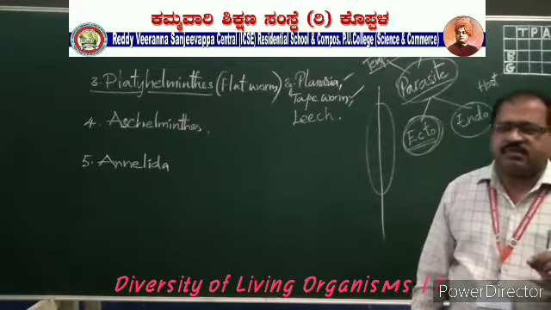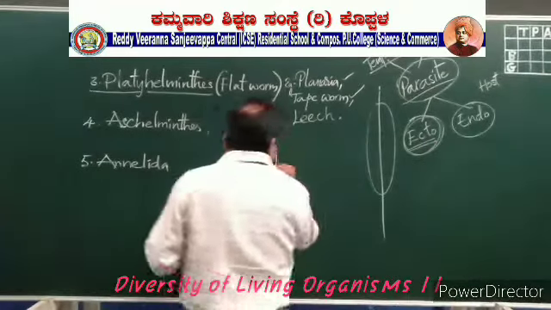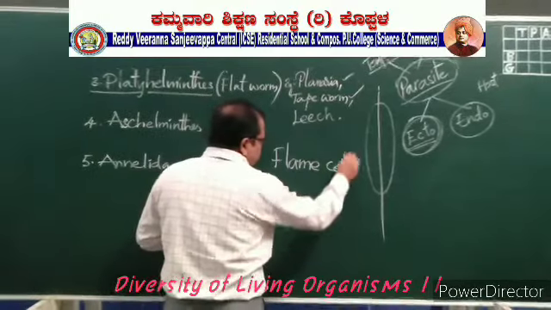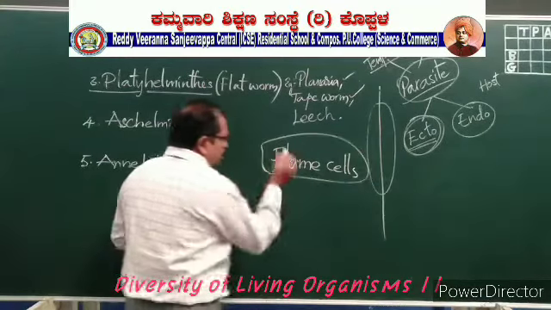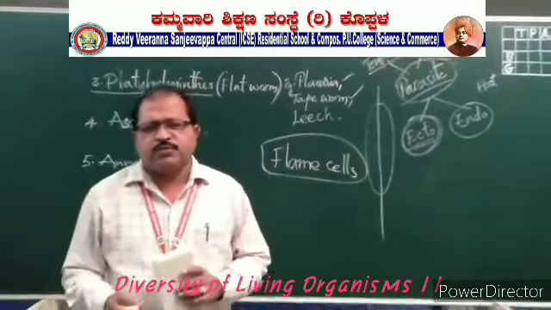Flame cells, what are they? Flame cells are the excretory organs for these flatworms. Flame cells are the excretory organs for this parasite, these flatworms.